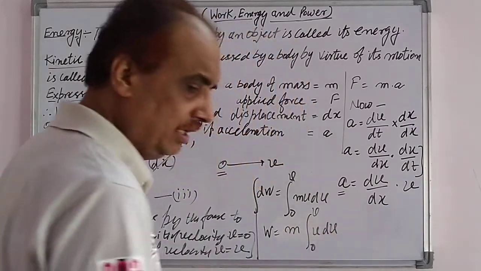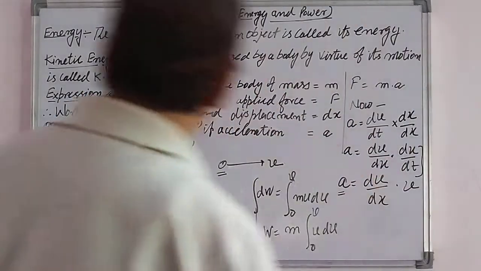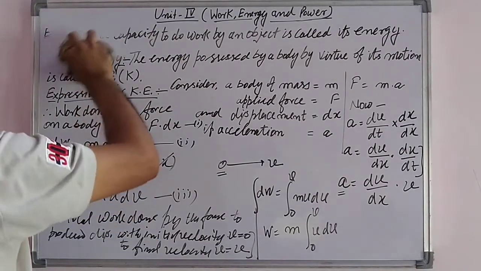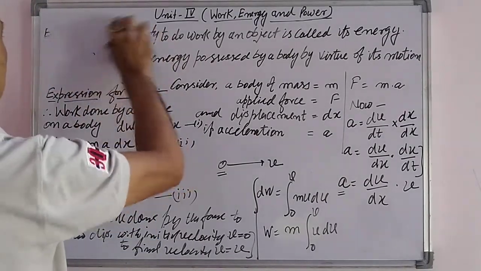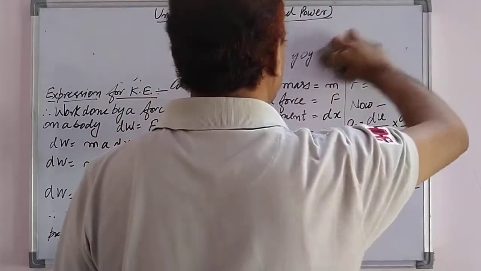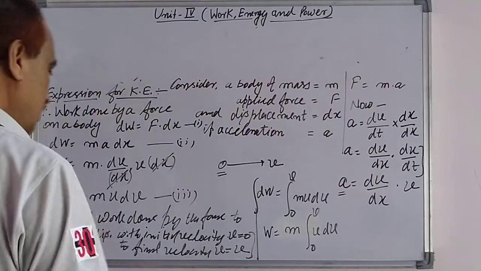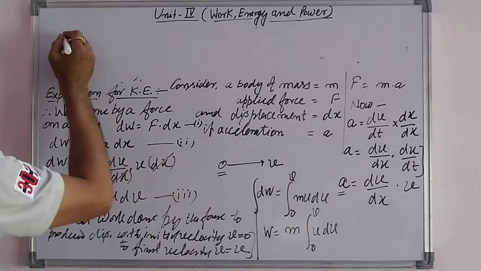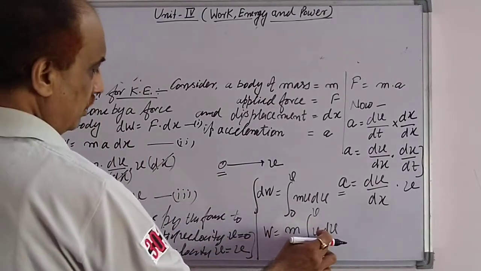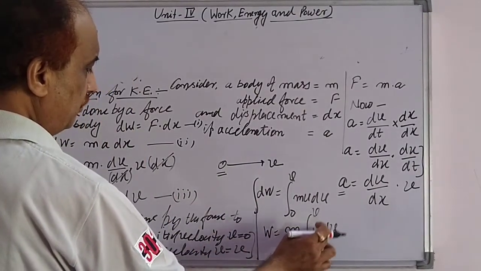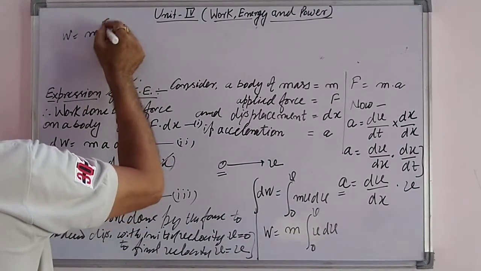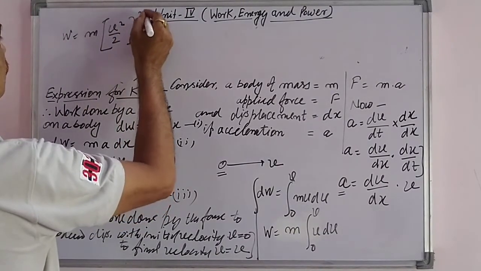The integration of v is v square upon 2, and we put the limits from 0 to v.